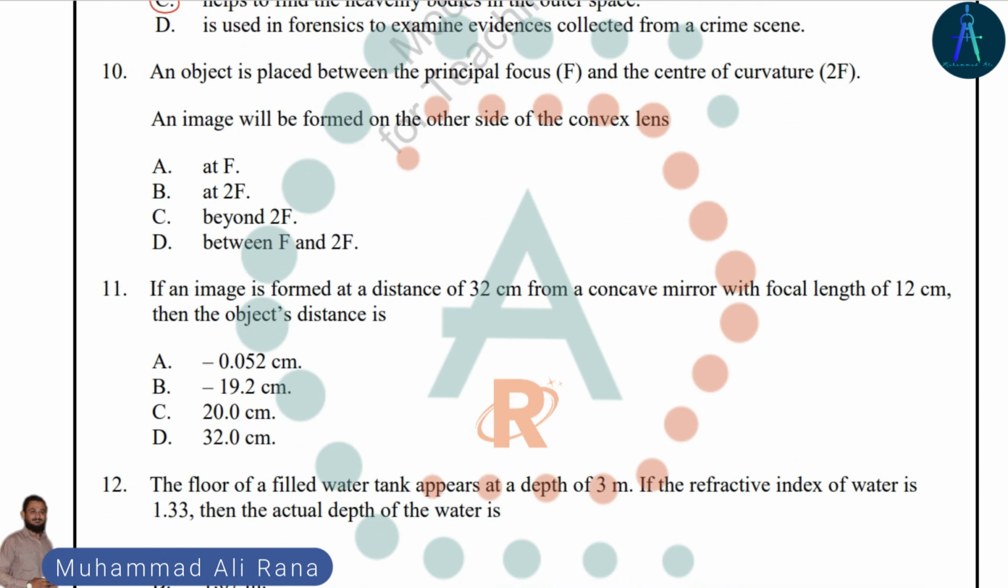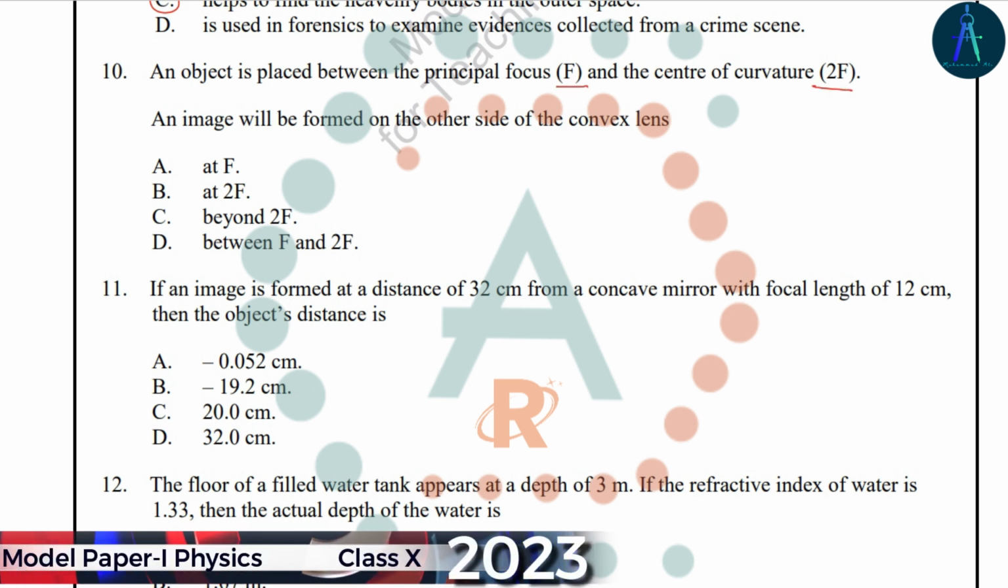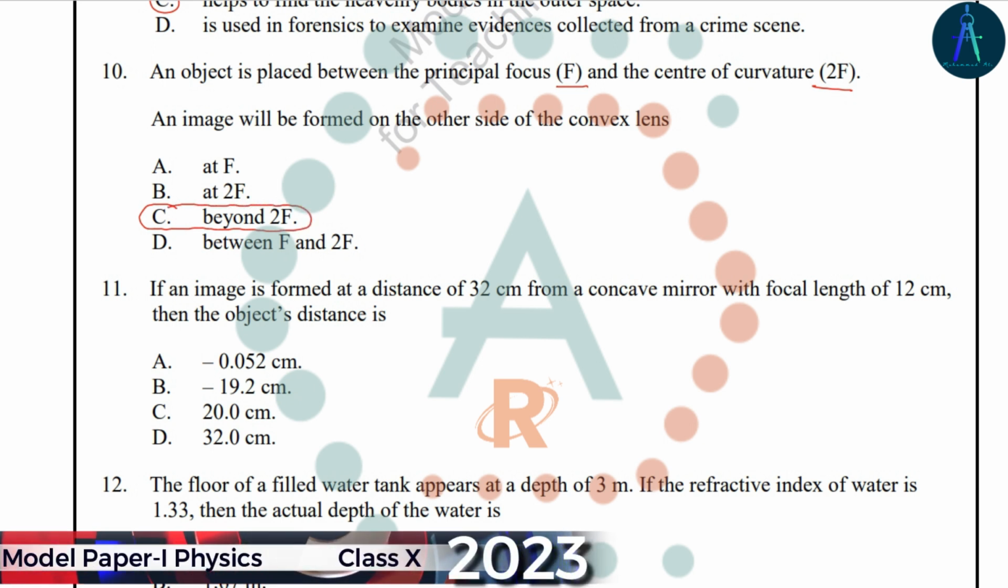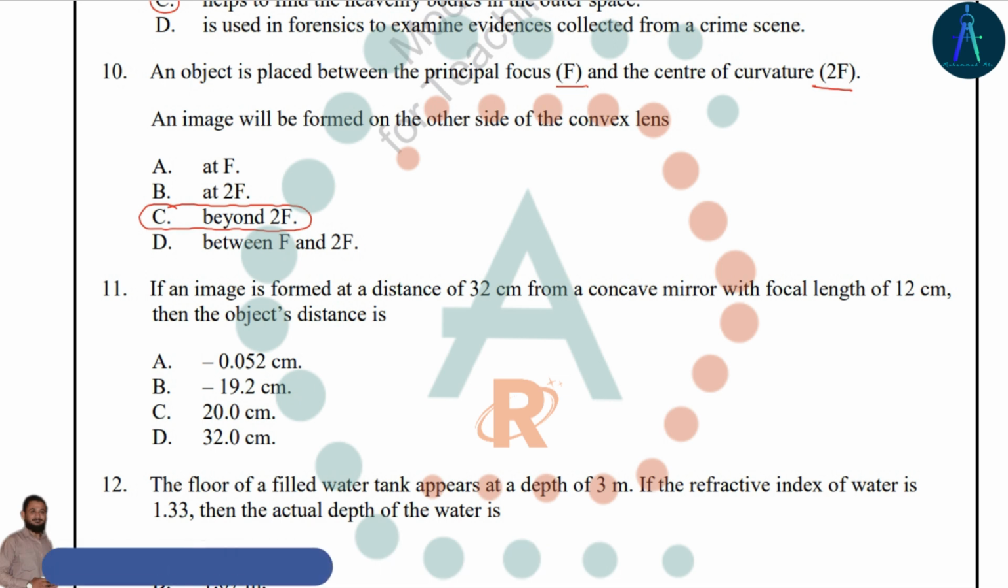An object is placed between the principal focus F and the center of curvature 2F. Whenever the object is placed between F and 2F, the image formed is always beyond 2F, and the image formed beyond 2F is always real and larger than the object. So for question 10, we can mark option C as the right answer.